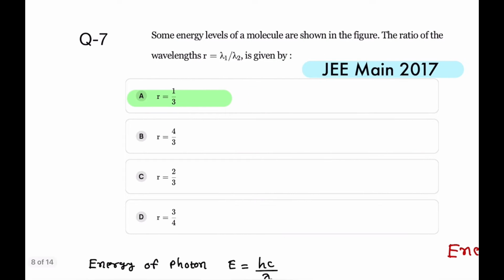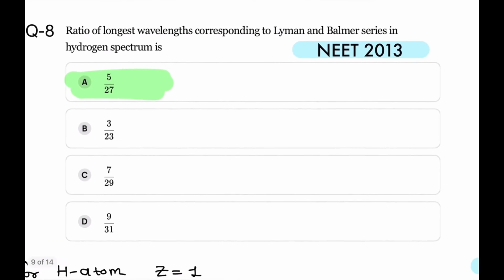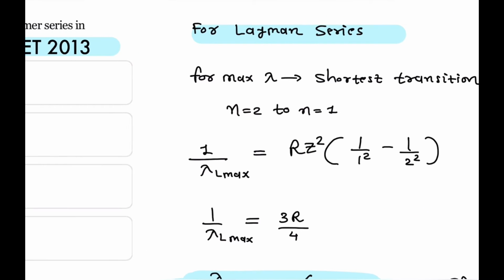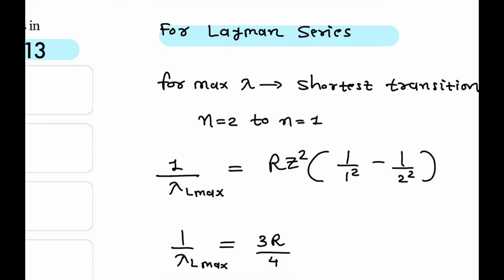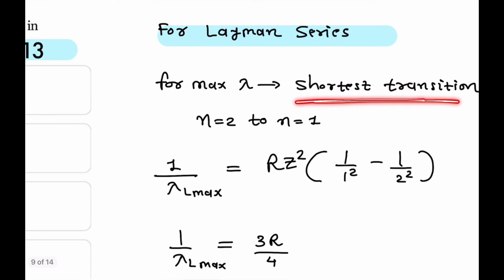That was asked in JEE Main 2017. Question number 8. The ratio of longest wavelength corresponding to Lyman and Balmer series in the hydrogen spectrum is. See here, for the Lyman series, to get the maximum wavelength, the shortest transition is required.